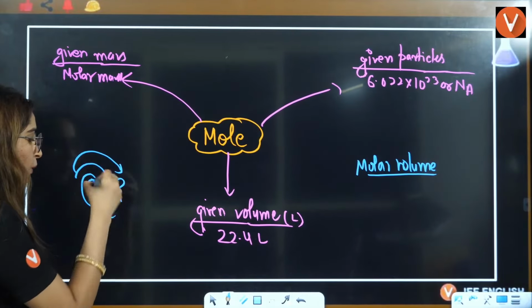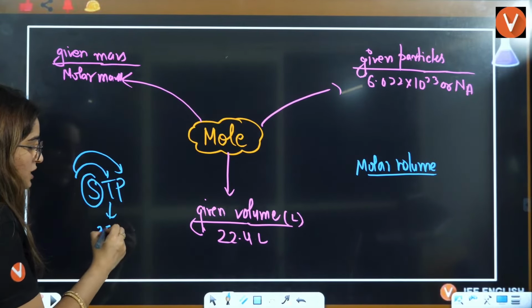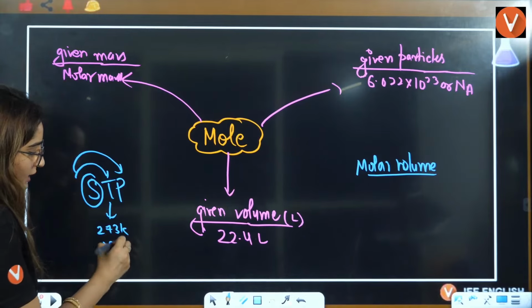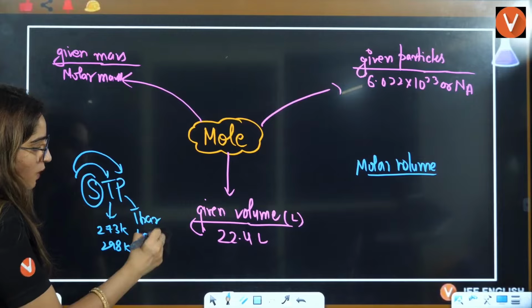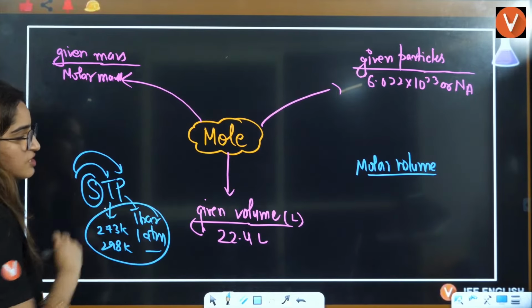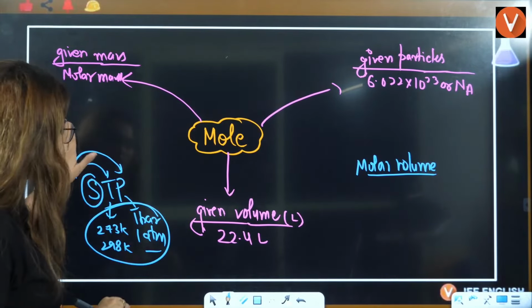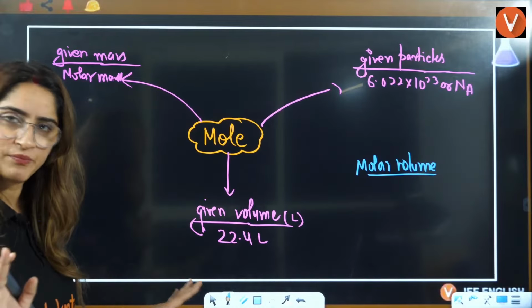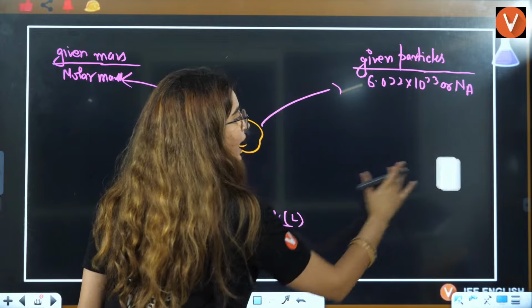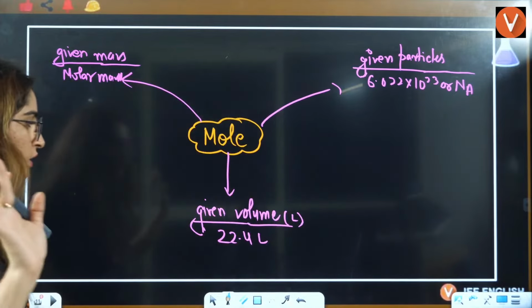Depending upon temperature, 273 Kelvin or 298 Kelvin, and 1 bar or 1 atmosphere, this changes. But usually we write it as 22.4 liter only.